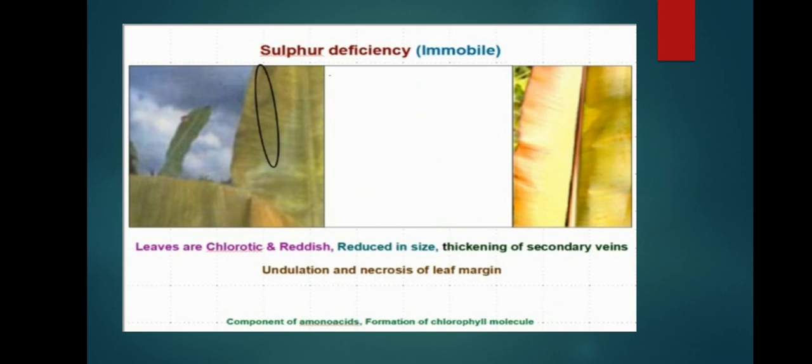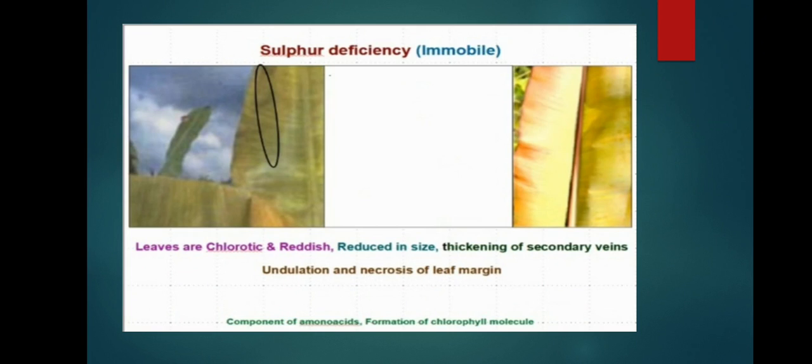Next, sulfur deficiency. It is an immobile nutrient, so its deficiency disorder occurs in the upper, younger leaves. This is the main nutrient. Leaves are chlorotic and reddish, with loss of chlorophyll. Leaves reduce in size. There is thickening of secondary veins; you know the secondary veins. Those secondary veins become thicker.